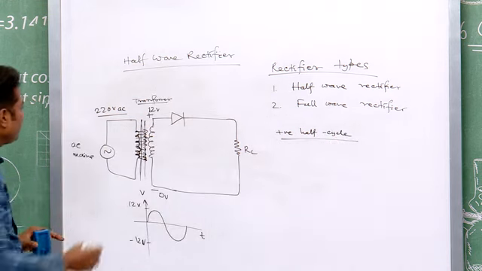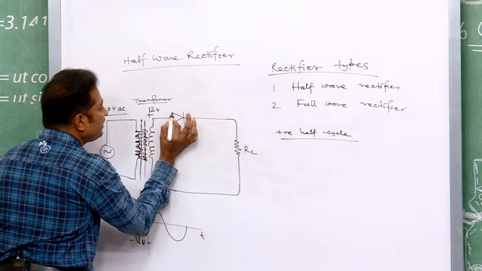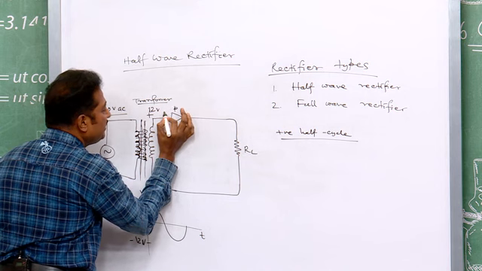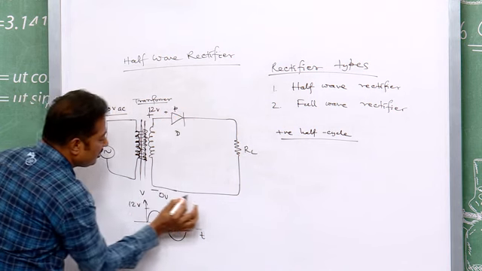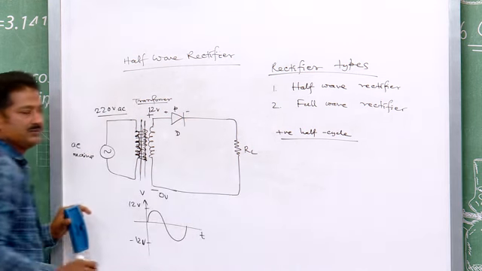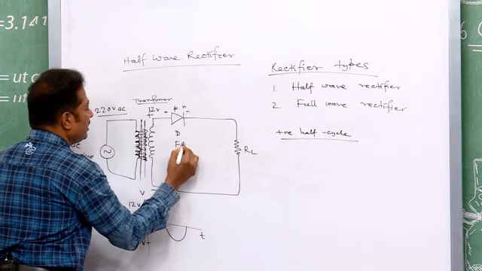So, what happens to the diode? You see, your P side is connected to positive, and your 0 is connected to the negative side, so the N side is negative. So, it is forward bias.